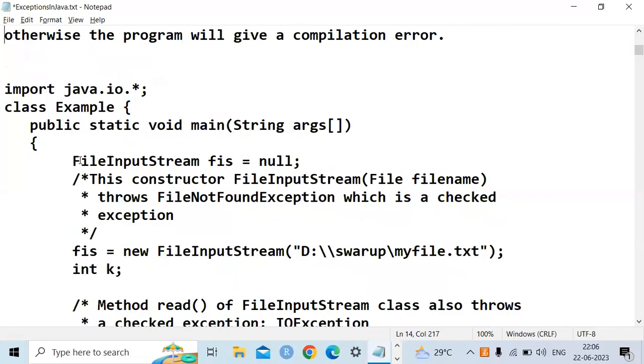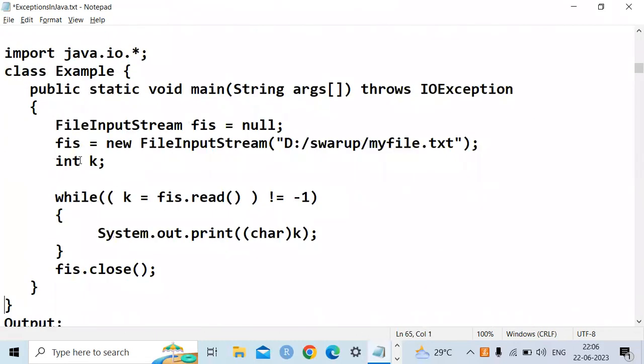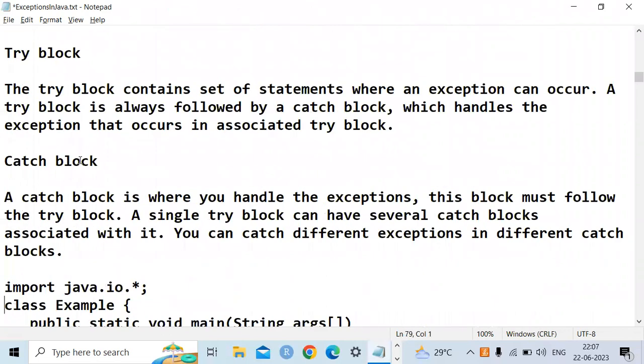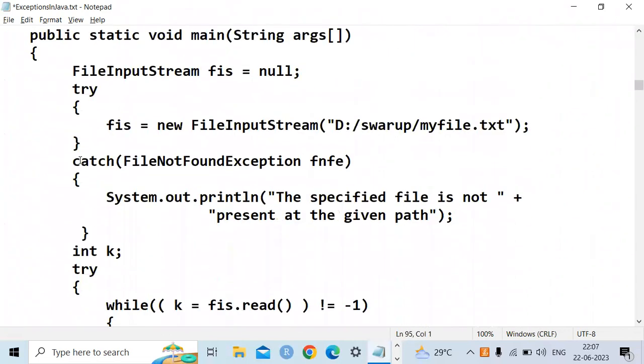So this program is a simple program which will create an object, open the file, read the content and display it. If the file is at the particular location, it will display the content. Otherwise, it will throw the error that the file is not found. The same case we can write with the concept of exception handling. From the exception handling point of view, first we have to write